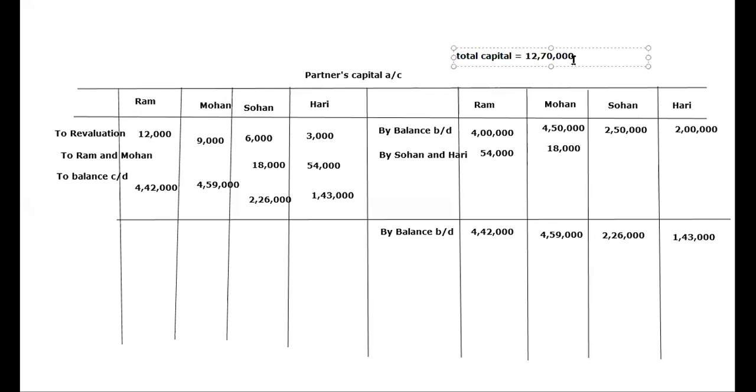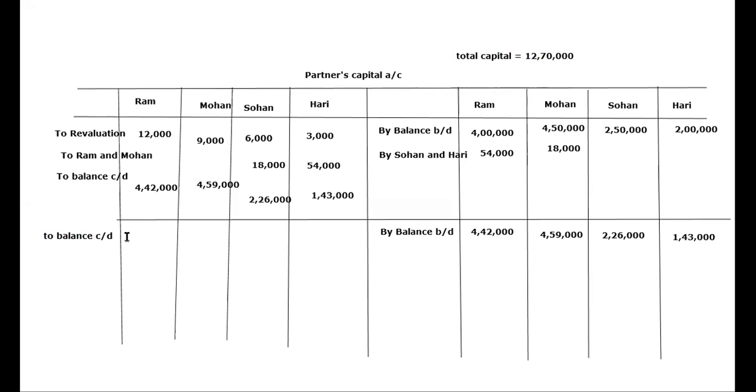Now this total capital we will distribute among them in their new profit sharing ratio, which is 1:2:3:4. So how much Ram will get? Divided by 10. So 1,27,000. I will write down here to balance carried down.